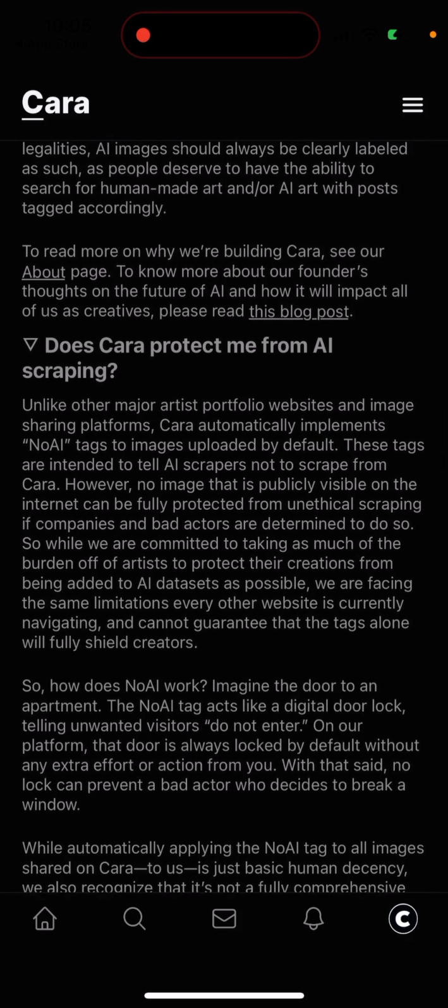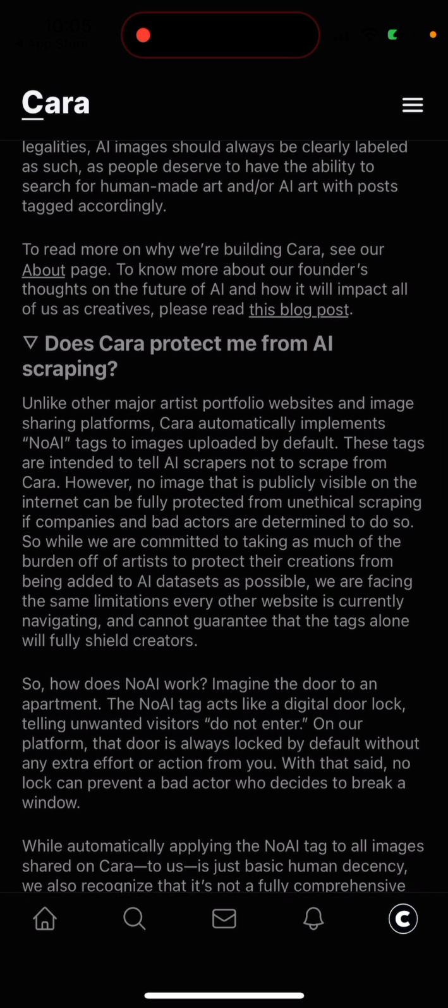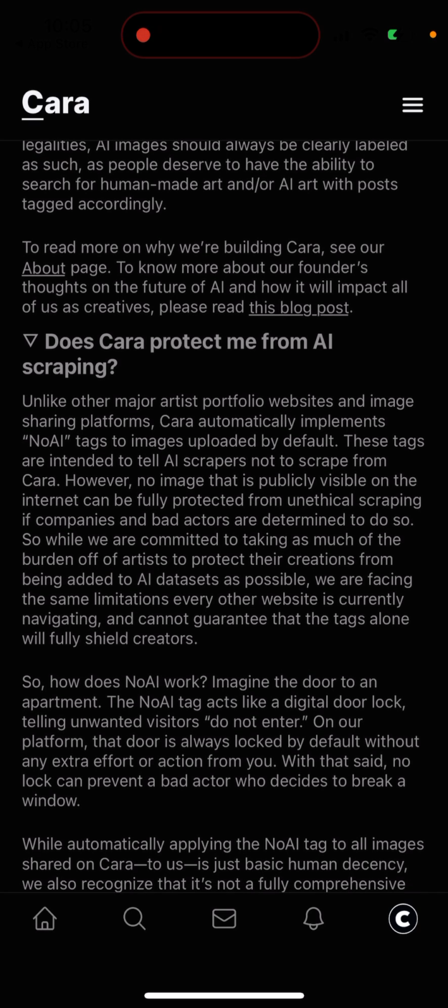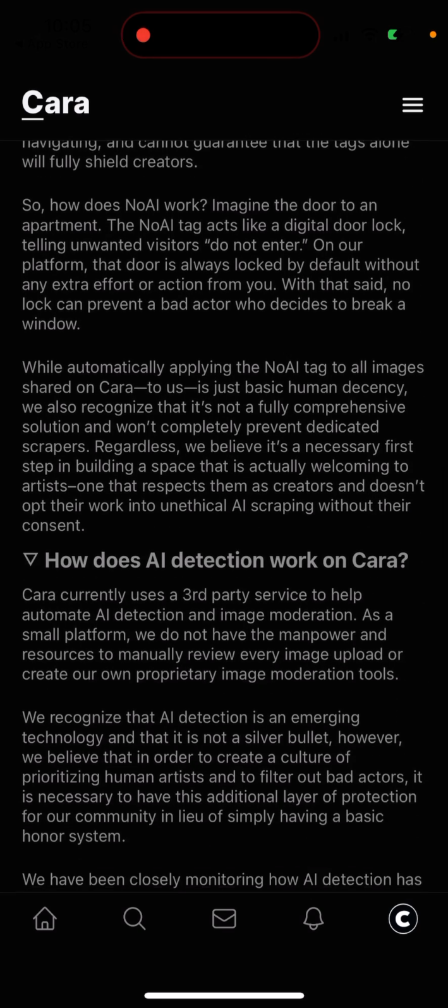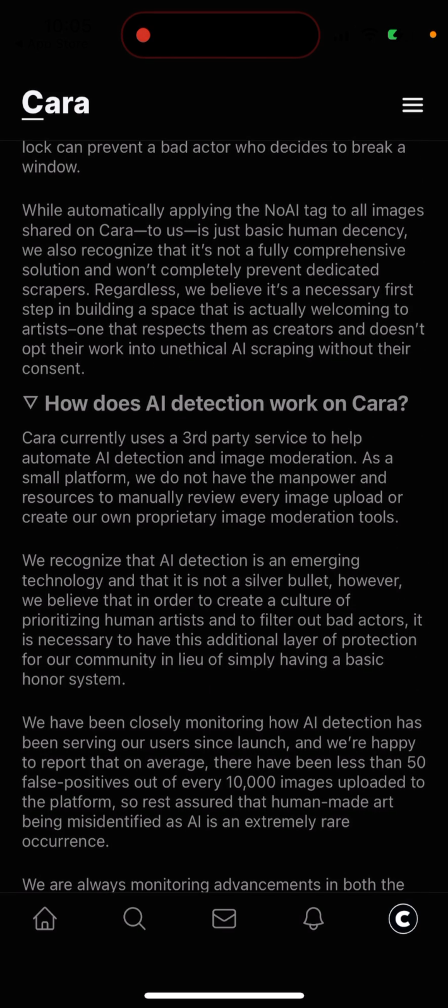You can read here what their stance on AI art is. Unlike other major artist portfolio websites and image sharing platforms, Cara automatically implements no-AI tags on images uploaded by default. That's actually one of the main features, as I understand, because it protects people from scraping and training AI models on your images. So that's quite an interesting feature. How does AI detection work on Cara? Cara currently uses a third-party service to help automate AI detection and image moderation.